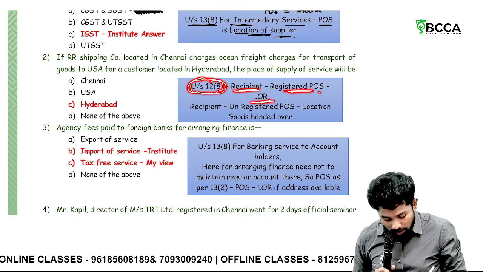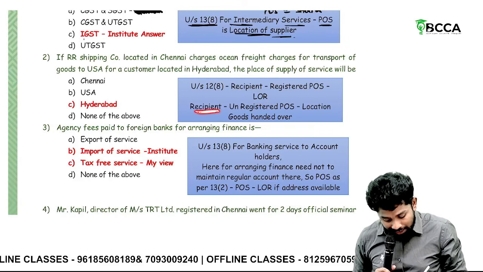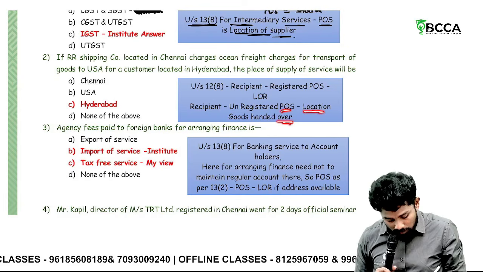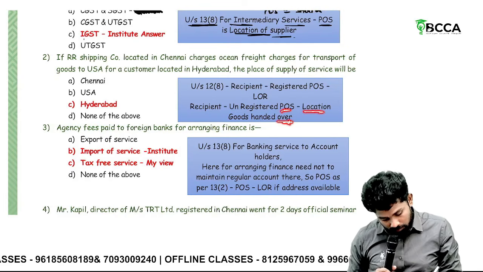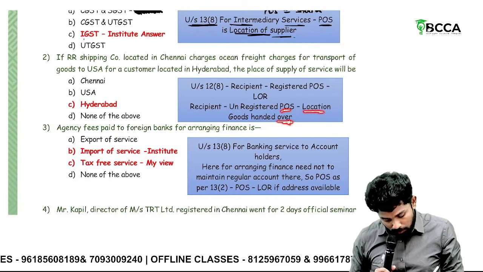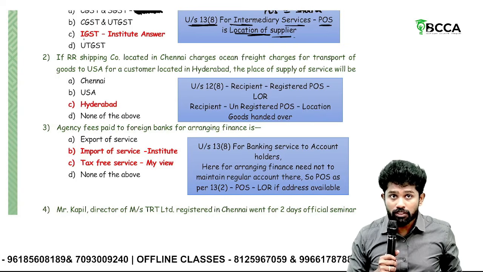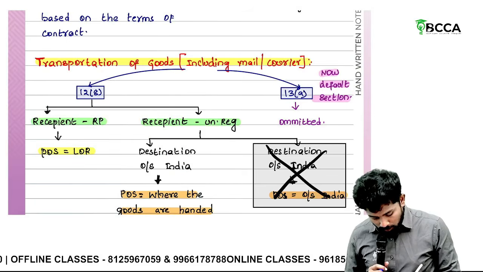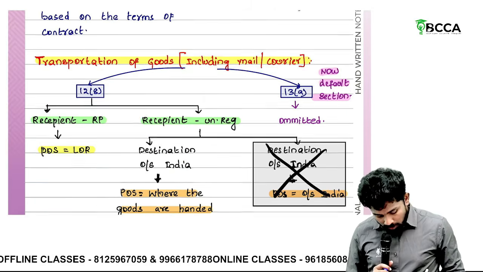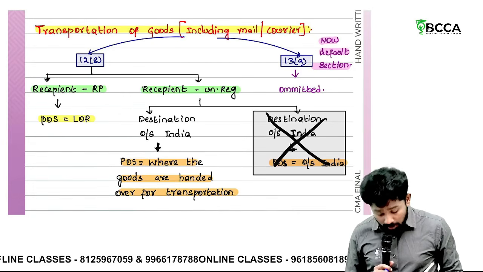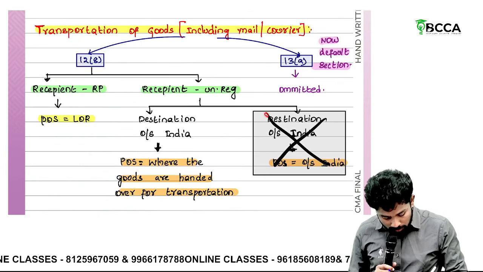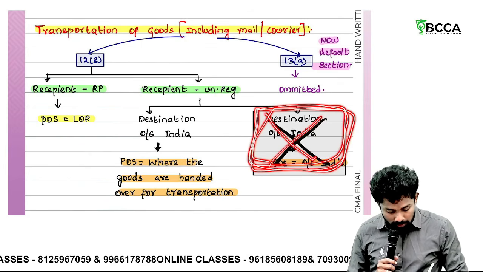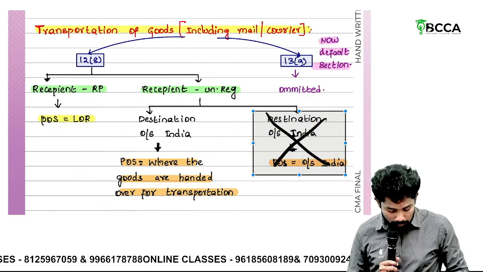Okay, place of supply is the location of recipient. Where recipient is unregistered, the place of supply is the location where such goods are handed over. But actually there is one more point, sir, where the goods destination is outside India. Let me check once. So look at this provision, sir. Transportation of goods including mail, courier, 12 subsection 8. Sir, if you are following BCCA handwritten notes, please, this part is not there, mistakenly written here. So please strike off this particular thing.